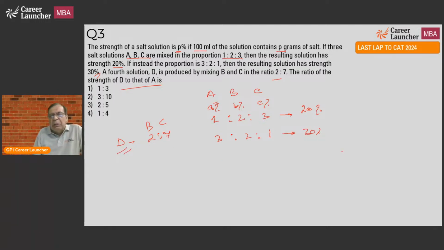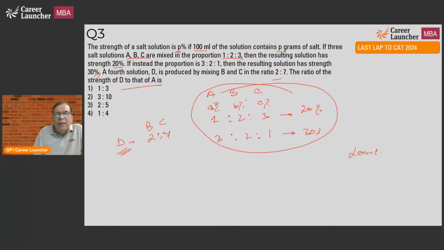Okay. I will leave the question. Why will I leave the question? Look at this. Here I don't have any data except this. That means I'll need to find the A, B, C values somehow, or some ratios. Similarly, once I find B and C, I can then find D. That means I'm not sure how to go. It can be time consuming, and hence I'm not sure how to go about doing it in a faster way. Can it be done? Maybe. But I am not interested in it. I will leave this question. This is not the question I am interested in. This is my round 3 or leaving question.